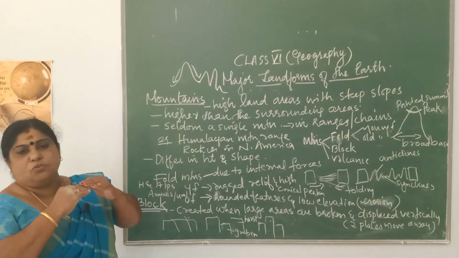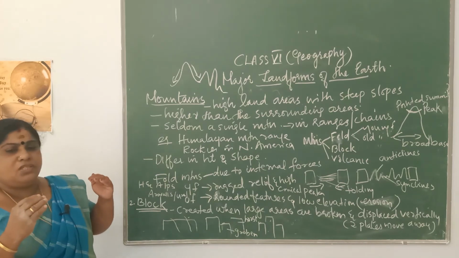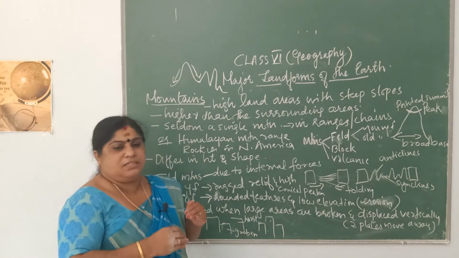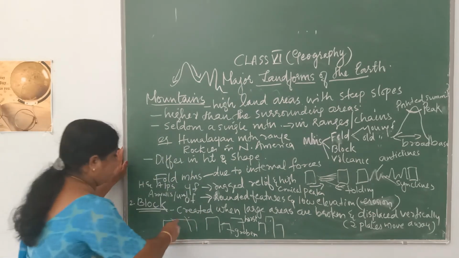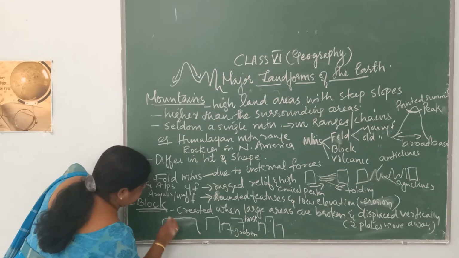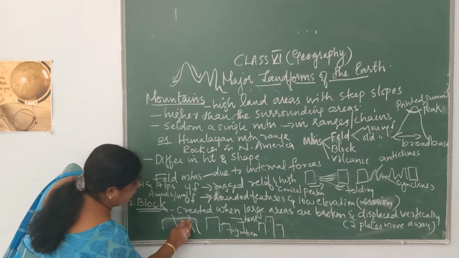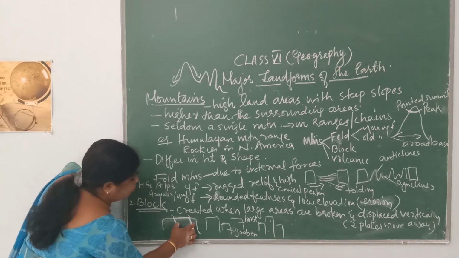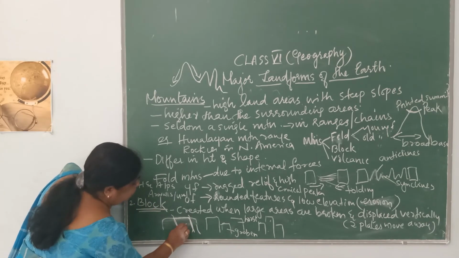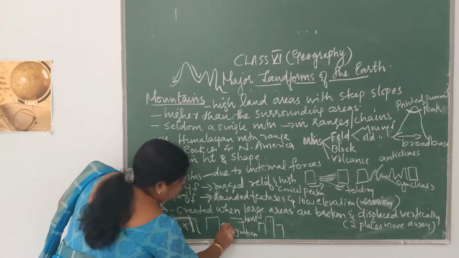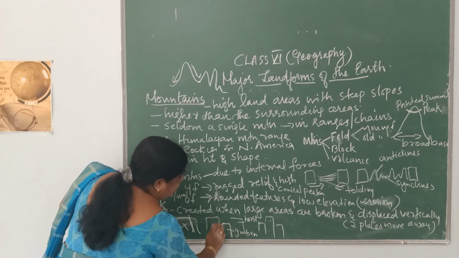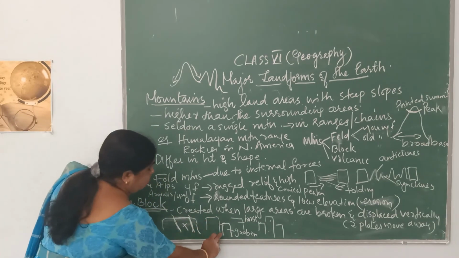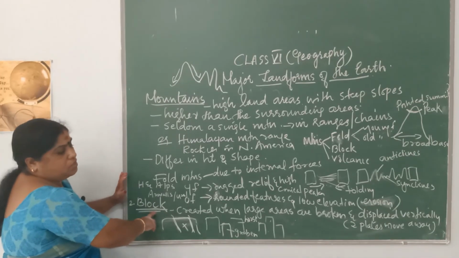So when two plates move away from each other, in between there will be a land portion which sinks downwards. Here in this picture you will understand it. This is a big land mass. When it gets fragmented on either side, the portion in between will be sinking downwards. As the layers move away, this middle portion sinks. This down portion is called the graben, and the raised portion is called the horst. Such mountains formed are called block mountains.